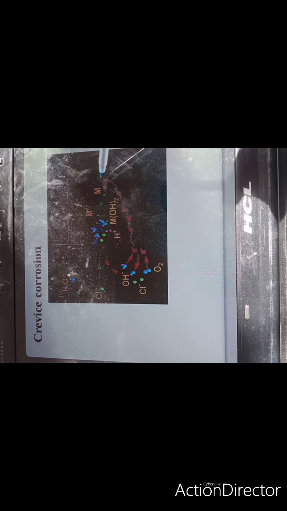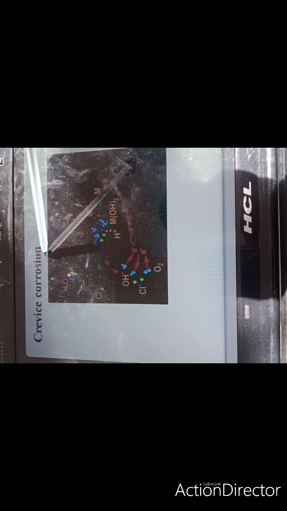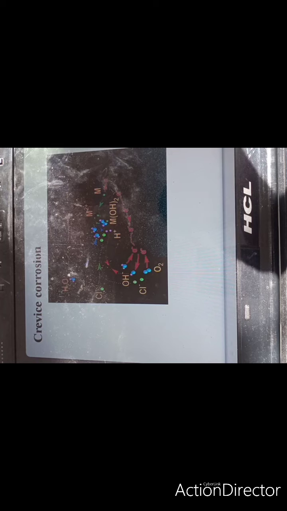This is crevice corrosion. Again, the area which is in the crevice will be oxygen deficient, and the other exposed part will have sufficient oxygen, so there will be a difference in the concentration of oxygen. As a result, cathode and anode half cells will be set up.